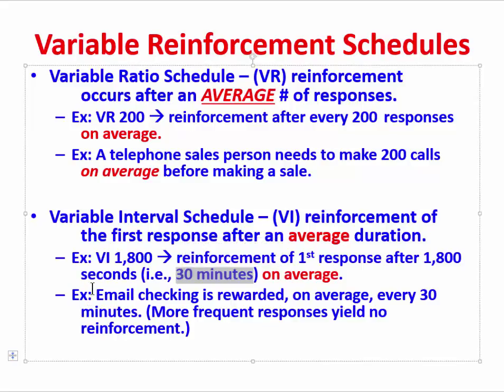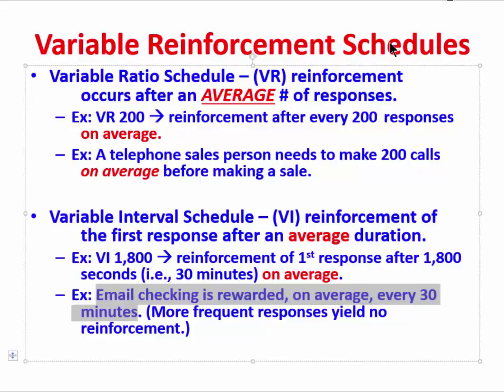Here's another example of an interval schedule that happens to be variable. Email checking is rewarded on average every 30 minutes for a particular person. More frequent responses yield no additional reinforcement. One more example might help as well. We can think about checking the so-called snail mail. It might be that your mail is delivered only once a day. After you've received your mail for that day, there's no point in checking the mailbox time and time again throughout that day. You will not get another piece of mail until another day has elapsed.